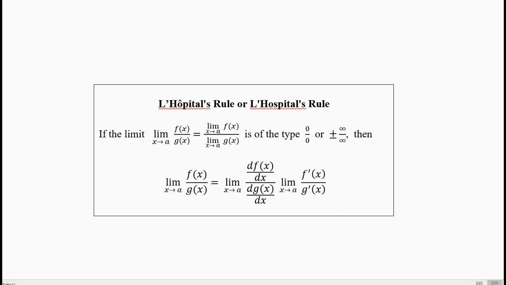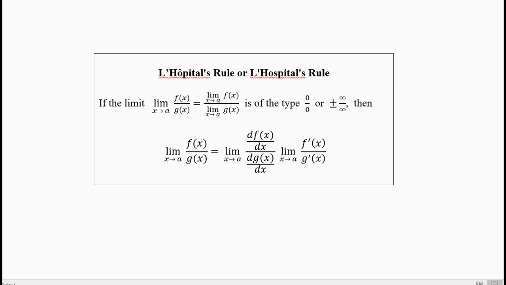In some areas of calculus, when we are talking about left limit and right limit, then we write 0 superscript plus and minus. So anyway, you can have 0 by 0 or plus minus infinity by infinity. If this is the situation, then you can write limit of the fraction f by g is equal to limit of the derivative of f divided by derivative of g.